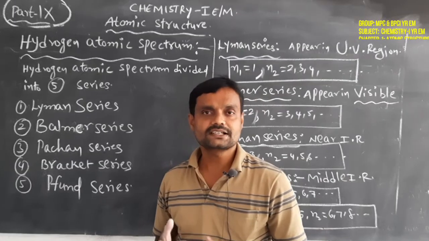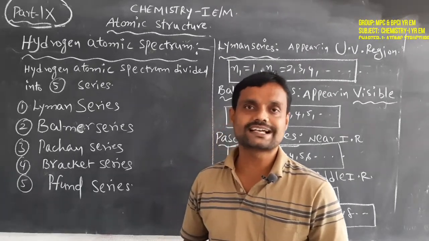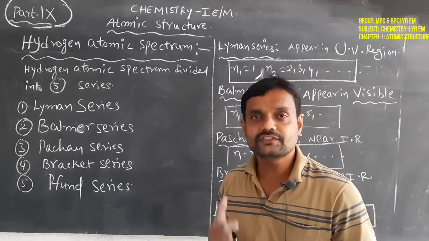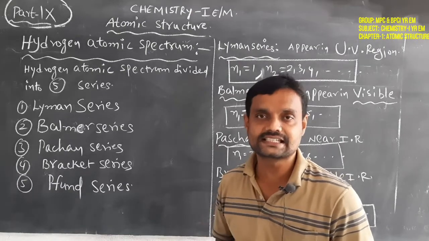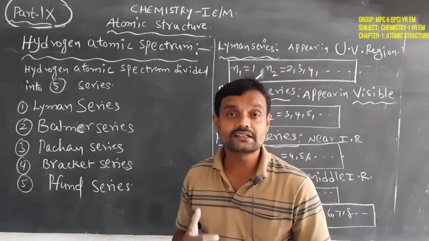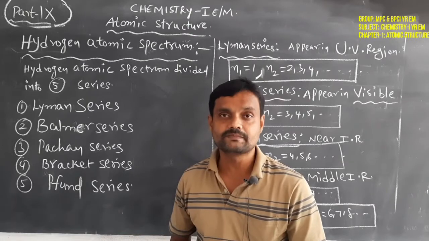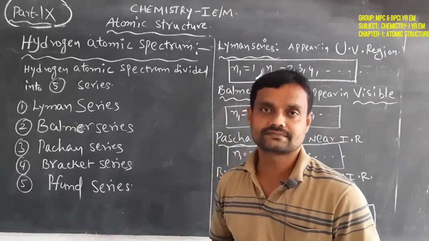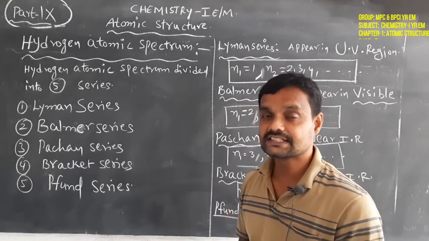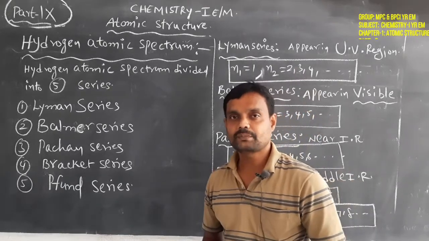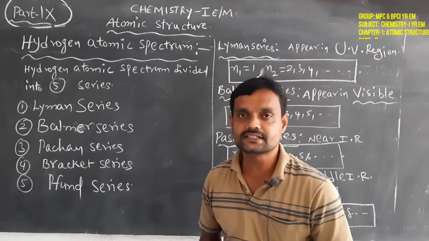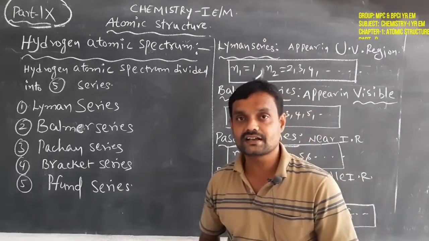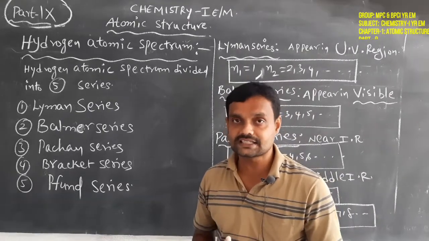When we apply heat energy to the hydrogen gas, the electrons present in the gas absorb different amounts of energy and go to different energy levels. This is the important point: the electrons do not absorb a constant energy.